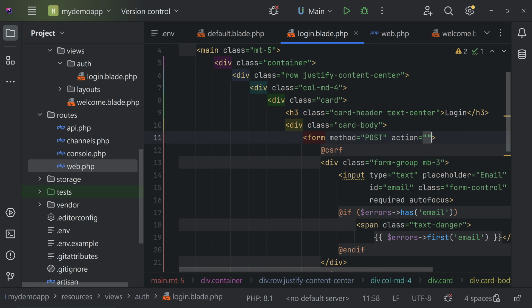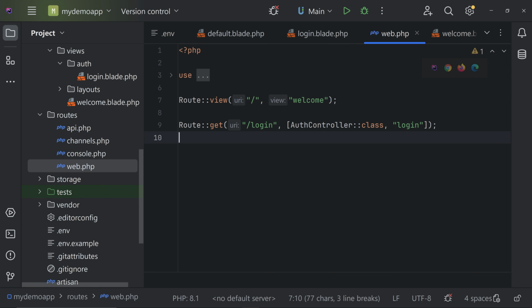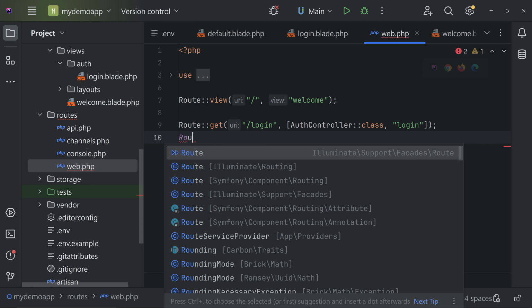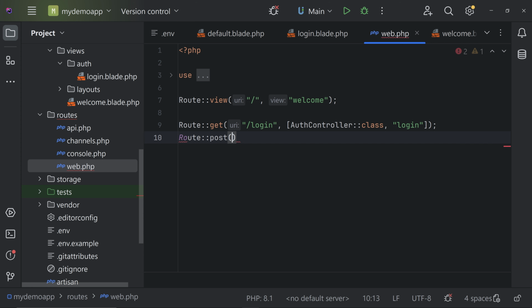The next thing that we have to do is add an action. So go to the web.php. Inside the route here, you can add a post route to the login. So Route::post, method is post, slash login, and we can call a function from the auth controller, loginPost.